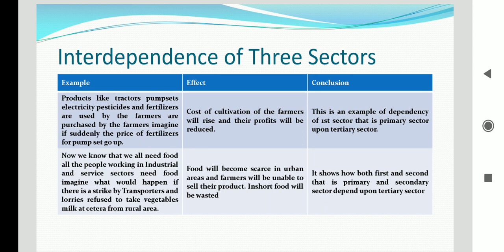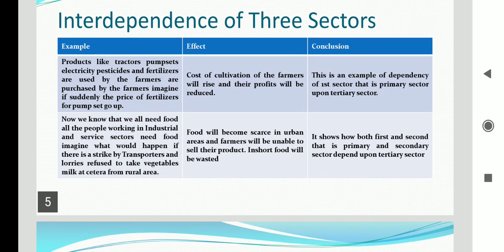So with those pump sets, they can irrigate their fields by taking water. But since the cost of those articles is also increased so much, it will become difficult for the farmers to afford. So either they will not get the good production, or they will have to spend on all these items, so ultimately what will be the effect? Cost of the cultivation of the farmers will rise and their profits will be reduced. So what is the conclusion? This is an example of dependency of first sector, that is primary sector, upon the tertiary sector.